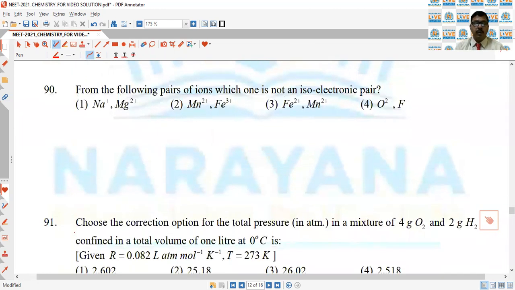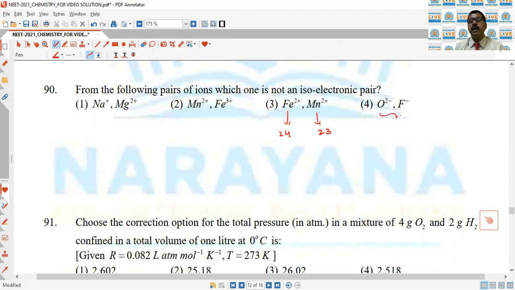Next, from the following pairs of ions, which is not an isoelectronic pair? Isoelectronic species must have the same number of electrons. When we consider Fe2 plus, the total number of electrons here is 24 and here it is 23.